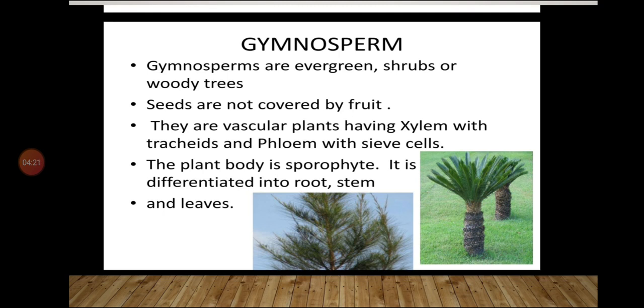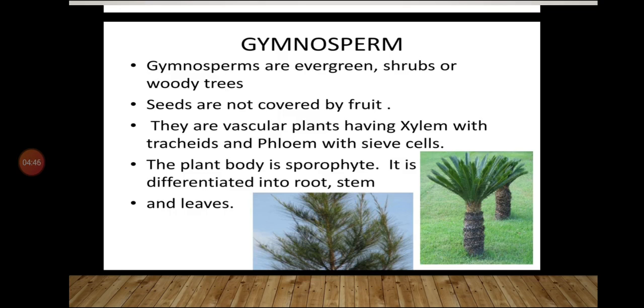Then they are having a vascular system. They are having a well developed vascular system, in which the vascular plants are having xylem with tracheids and phloem with sieve cells. That means all the xylem parts and all the phloem parts are not present. In xylem only tracheids are there, and in phloem only sieve cells are present.